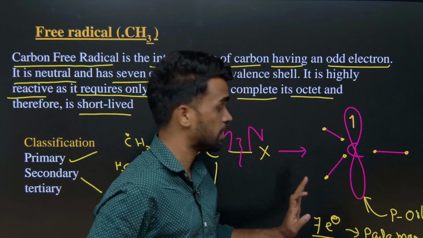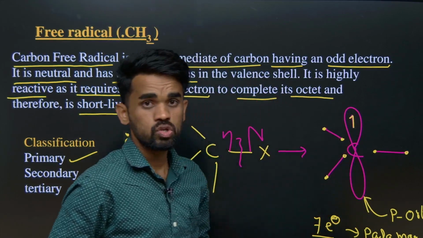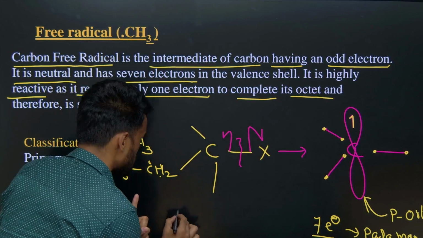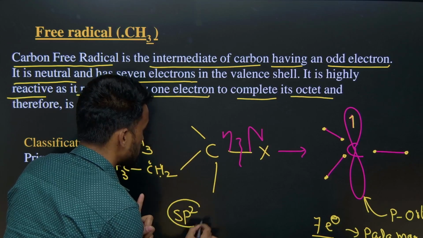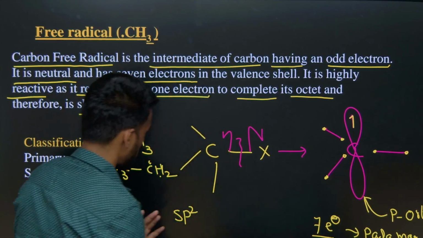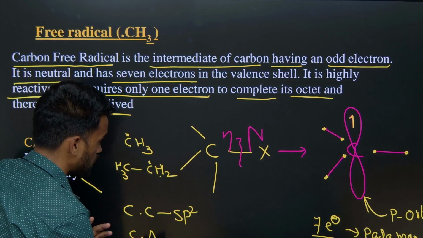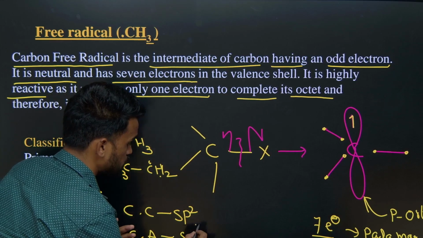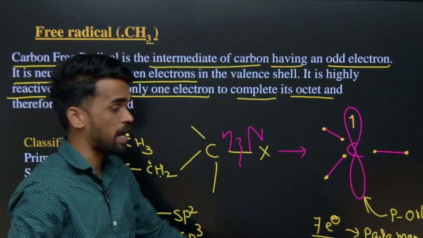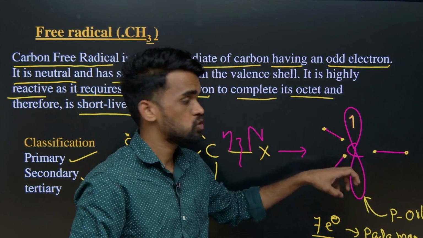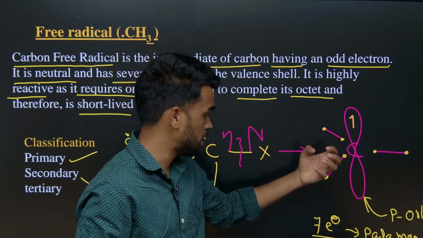Now one more thing you need to know. Here 3 bonds are there and one p orbital is there. Generally, for carbocation the hybridization is sp2, fix this. For carbanion I told you the hybridization is sp3. When it comes to free radicals, depending upon the attached groups, the hybridization may vary.